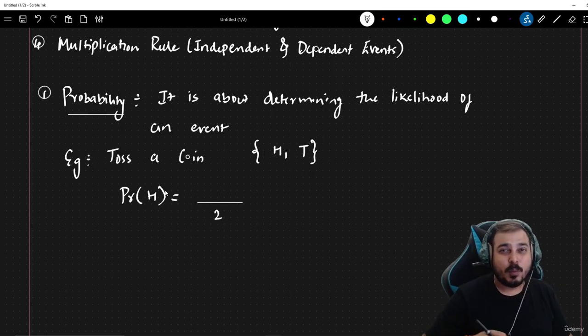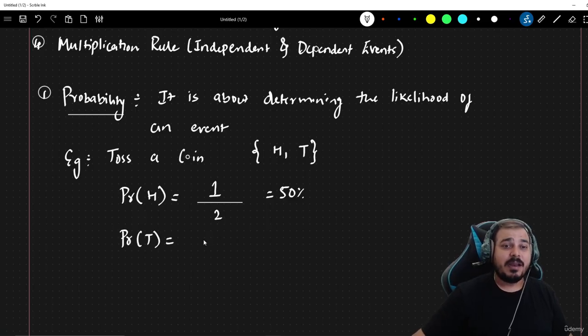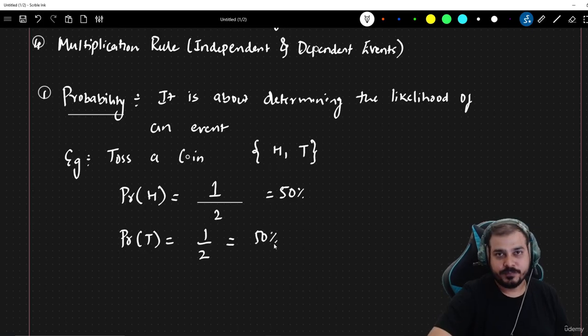And what is the possibility in one single toss that I may get head? It's obviously 1. So this 1 by 2, which is nothing but 50% probability, is there to get a head. Similarly, if I try to find out the probability of getting a tail when I'm tossing a coin, it will also be 1 by 2, which is nothing but 50%.